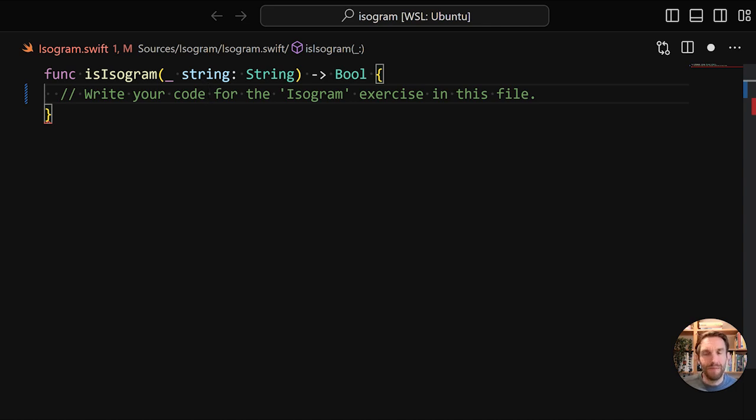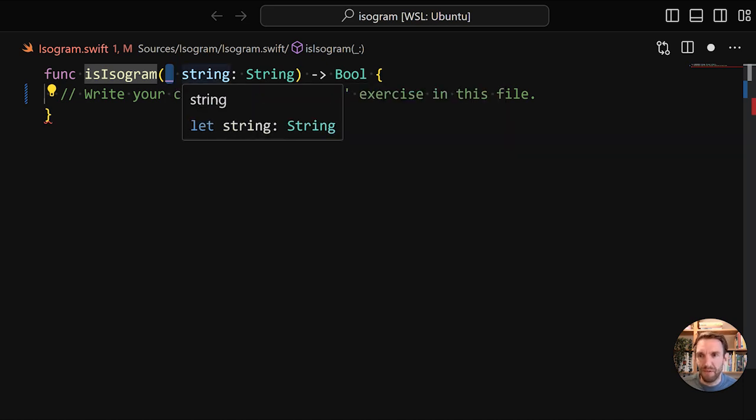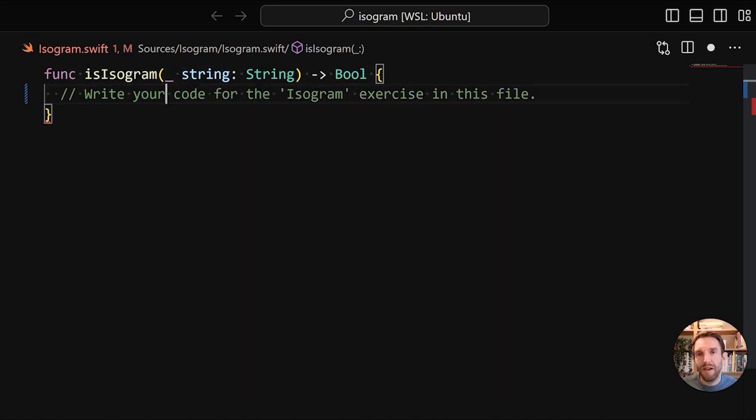The only thing that you might be unfamiliar with is what this underscore is before the name of the parameter. And that's an inheritance of the Objective-C language. So in Objective-C, your parameters can have two names. So one is the name that is being used internally in your function, and that's this name. So anytime we want to refer to this parameter, we use that by this name. And the other name, which is optional, is something that you can specify for the outside world. So if you're calling this function, you should be using that name.